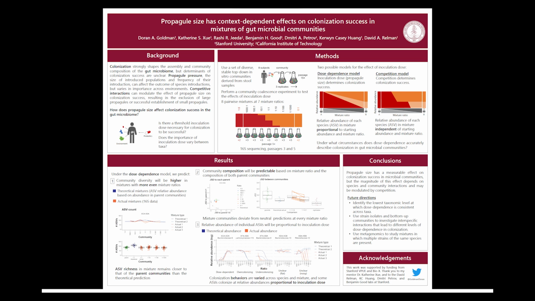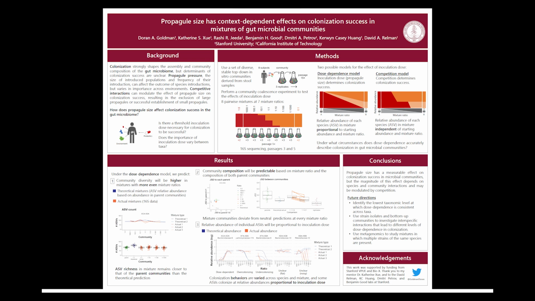Species introductions can play a major role in community assembly and change, but predicting their outcomes is difficult due to the diversity of species, community, and environmental properties that interact to influence colonization success. Colonization plays a particularly important role during the assembly of the human gut microbiome during infancy, and it continues to influence microbiome composition throughout the life of the host. But determinants of colonization success in this environment are not yet fully understood.